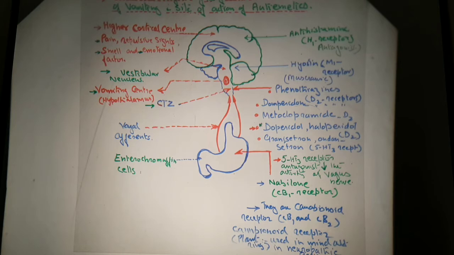Now again, this is the stomach. I told you in the beginning that there are bacteria and viruses which can act upon this and cause the process of emesis or vomiting. The cells responsible for that are known as enterochromaffin cells. Now coming to this side, the antihistaminic H1 receptor acts here and antagonizes the process of vomiting.